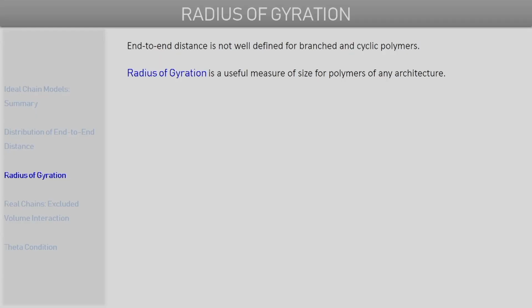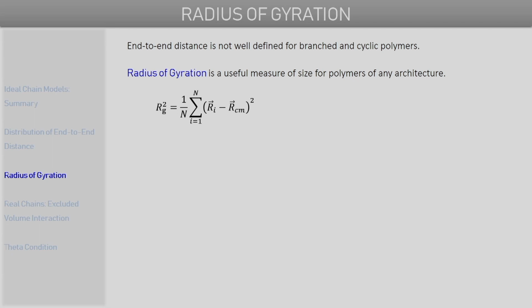The radius of gyration, as we'll see, is a useful measure of the size of polymers of any architecture, and the reason is that it is defined in a way such that it's possible to define it for any kind of polymer chain architecture.